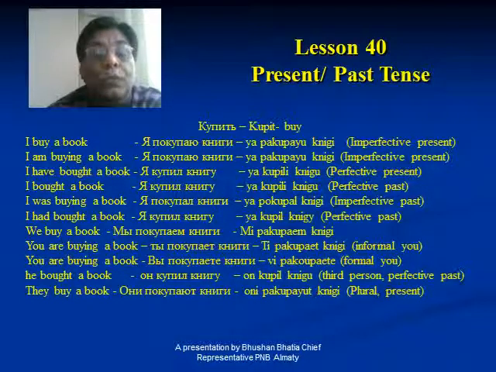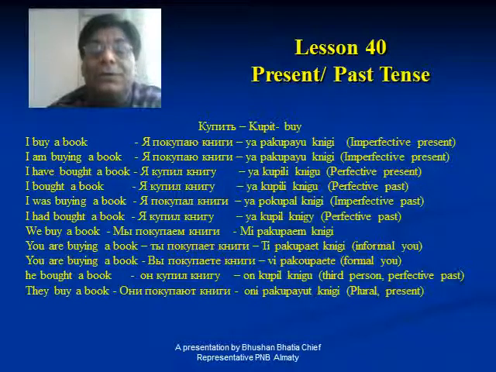Ya kupil knigu. Kupil means l is in the end, it means the speaker is masculine, a male. Similarly, I bought a book. Now it is past simple, past indefinite as per the English version. But in Russian, again it will be the same, ya kupil knigu.